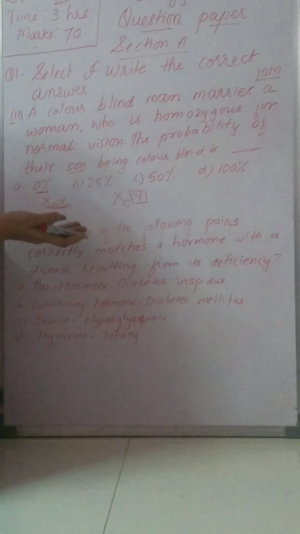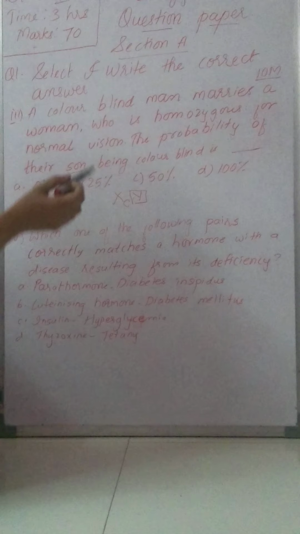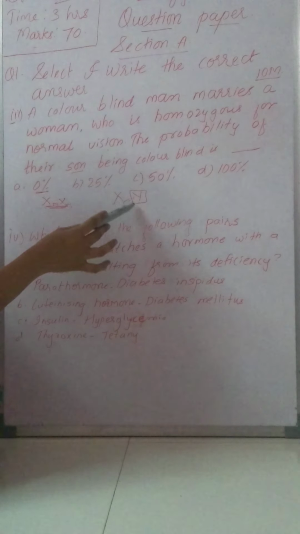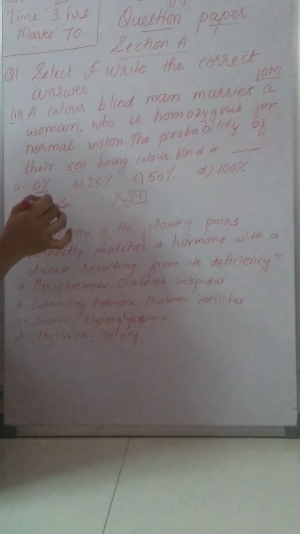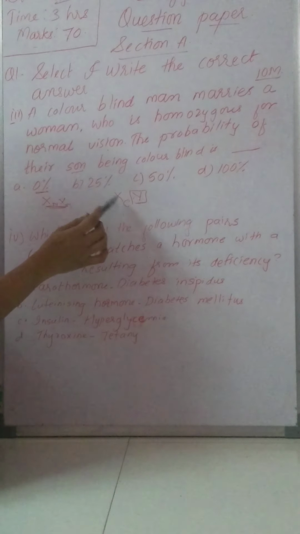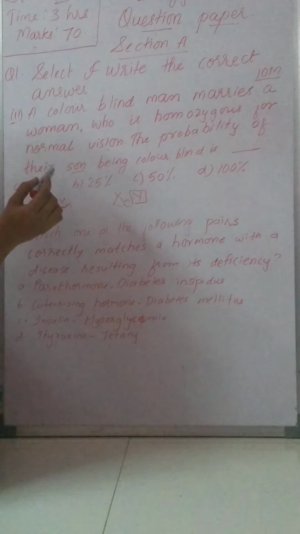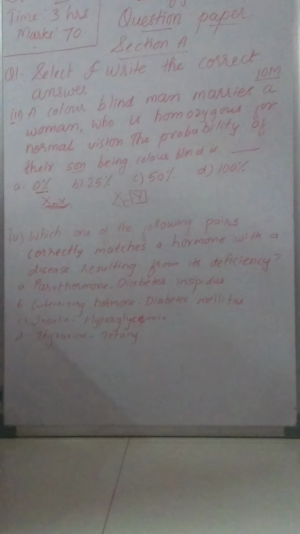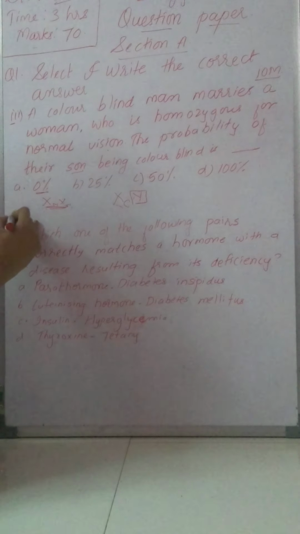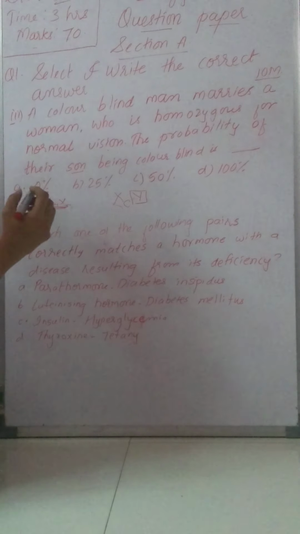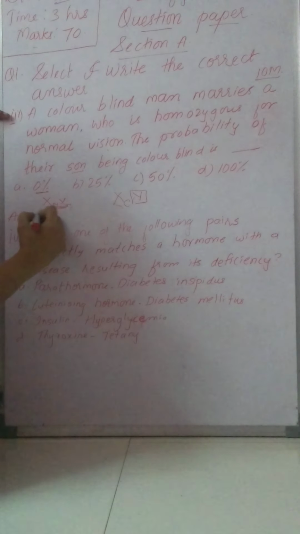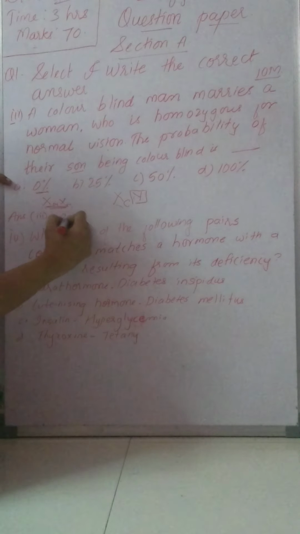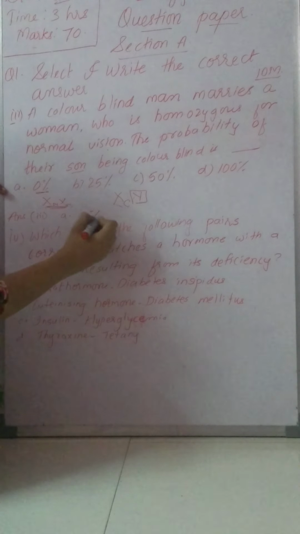As both the X chromosomes are normal, if they go with the Y chromosome, the son will be normal. So the answer for this question: you will write the third number, option A, and 0%.